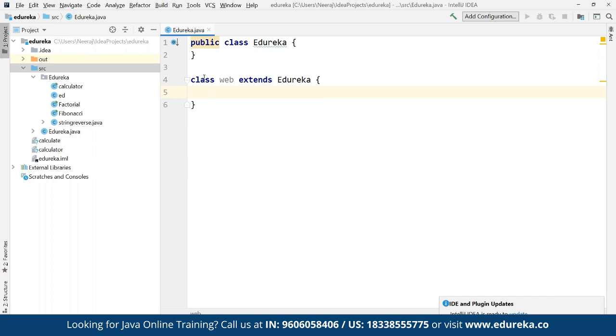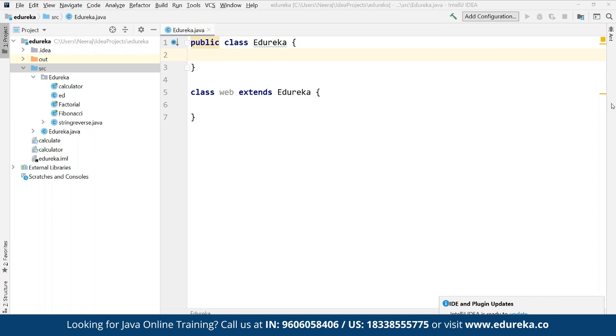So as you can see here, we define class as web, and then class web is going to extend the property defined under the Edureka class. So whatever we are going to define under this class is going to be inherited by the web class as well. So basically, this is how we take care of the single inheritance that we have available in the Java OOPS concept. Same way, we also have the concept of multi-level inheritance that we can make use of depending upon what kind of requirement we have.